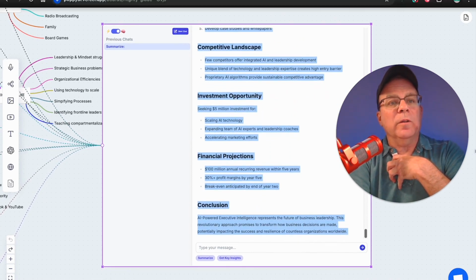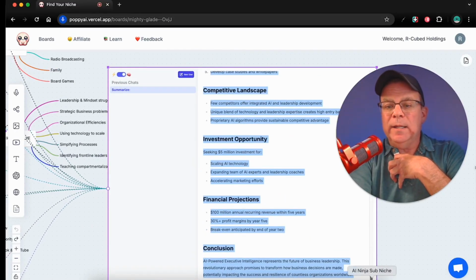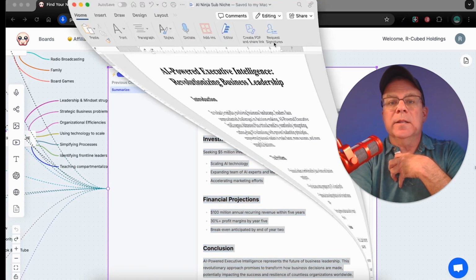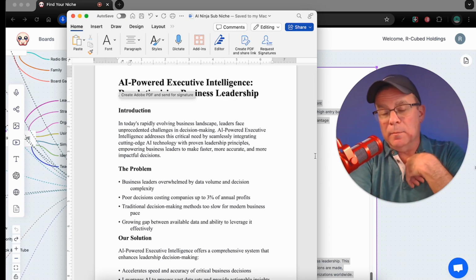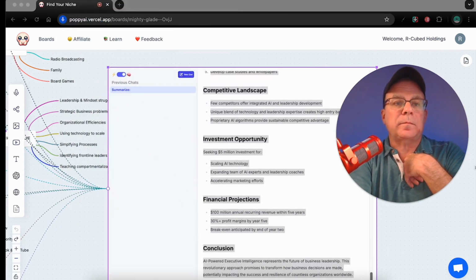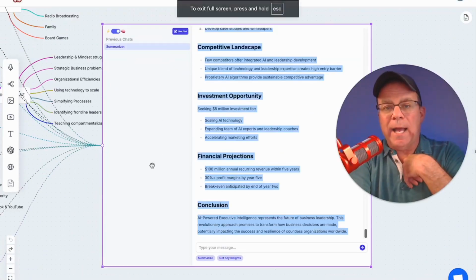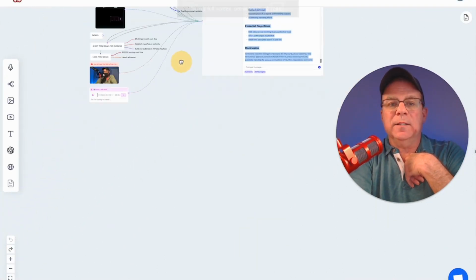I took all of that information that you see, I copied it, and I moved that into this Word document right here externally because I'm going to give it context in my new chat here. So I took all of this, put it in the external document, and now we're going to start a new chat in Poppy. We'll just stay on the same whiteboard. We'll just go find some clean space.